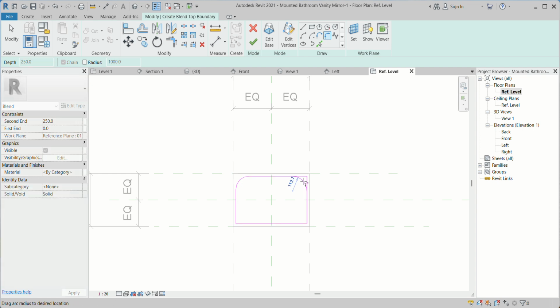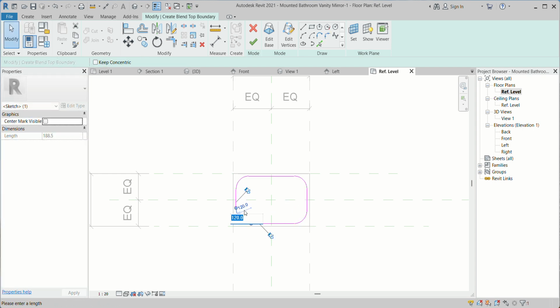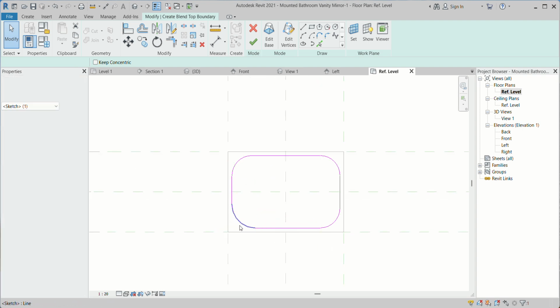If you want, you can create a parameter also. So I can just go for that. Here I can select this one. So 100, I can make this one 100. This one also 100.